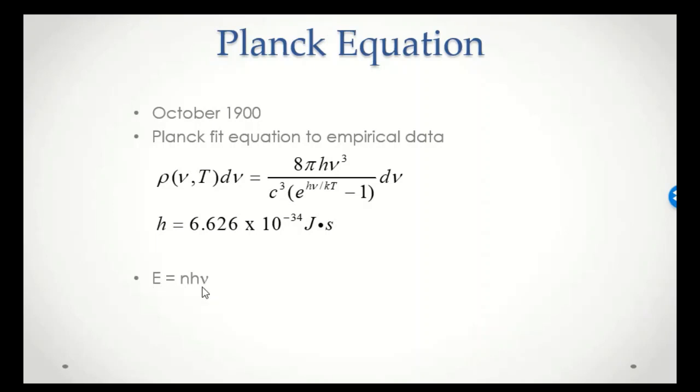So the energy is proportional to frequency, and that again is not consistent with wave-like behavior, because the energy of a wave is proportional to the intensity of the wave, which is proportional to the square of its amplitude. So this concept that energy is related to frequency is not typical of a wave. It indicates that we've got something other than a wave when we're dealing with these phenomena.